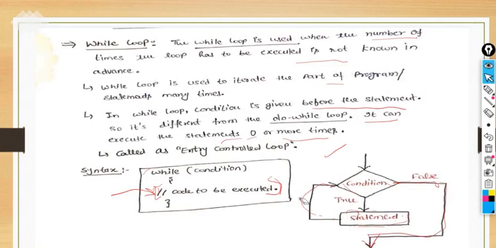So we have discussed three points. Entry point: under the entry point we have a condition, and we have to check it. If the condition is true, then we execute the statements. How many times? It depends on the condition. As many times as the condition becomes true, the statements also execute. Whenever the condition becomes false, it comes out, and the exit point is there. That was all about the while loop.